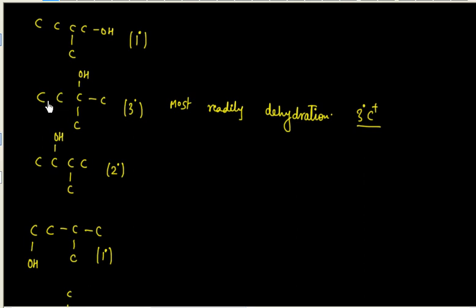Let us count the hydrogens: 3, 5, 3, 8, 9, 10, 11. So this carbon is the most substituted, so this will form the most stable carbocation. The formula will be C5H11, and this carbon will have a positive charge.